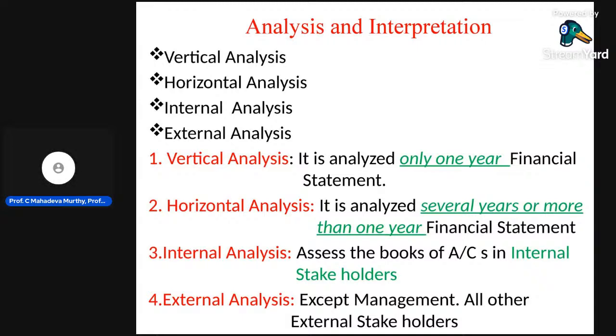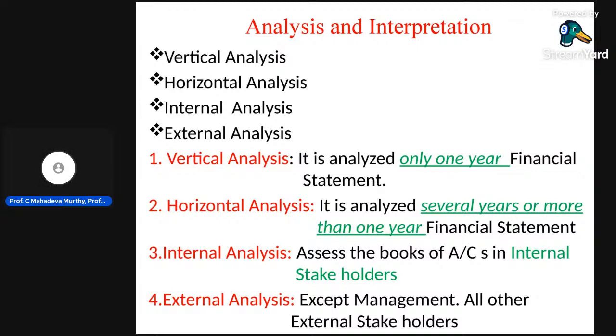Therefore, we need this analysis and interpretation, that is vertical analysis and horizontal analysis, to plan properly for the future period. I hope you understand that. That is the meaning of vertical analysis and the meaning of horizontal analysis.